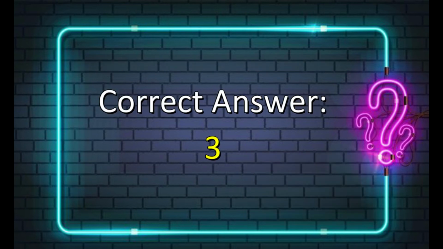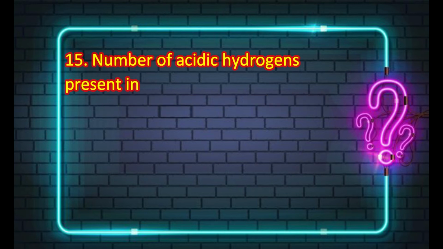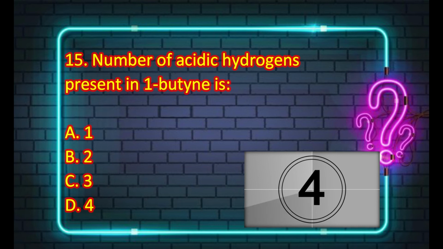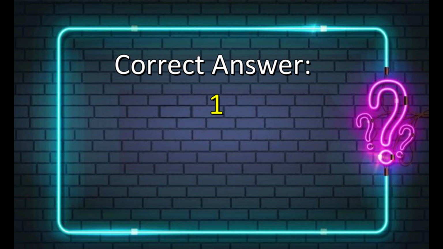The correct answer is 3. The next MCQ is: the number of acidic hydrogens present in 1-butene is 1, 2, 3 or 4. And the correct answer is 1.